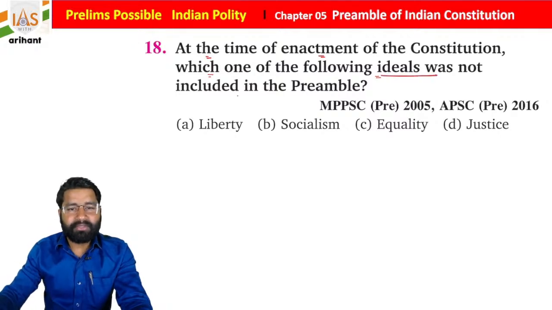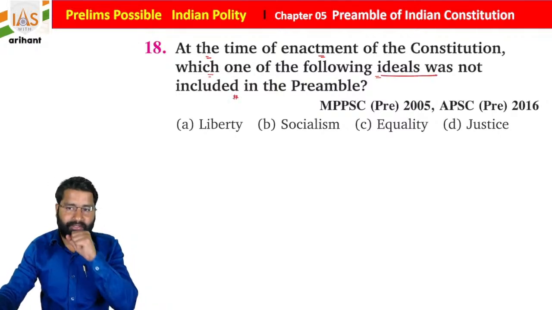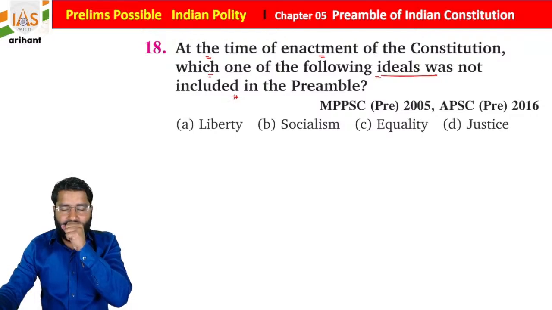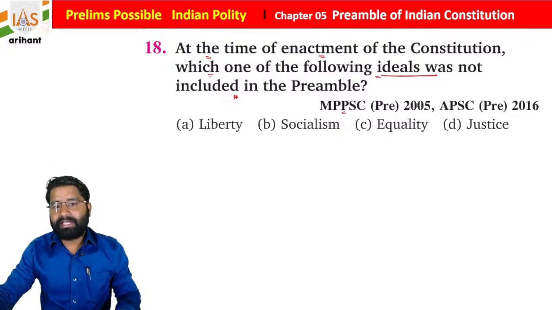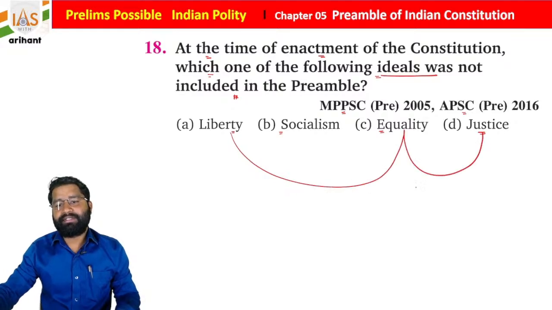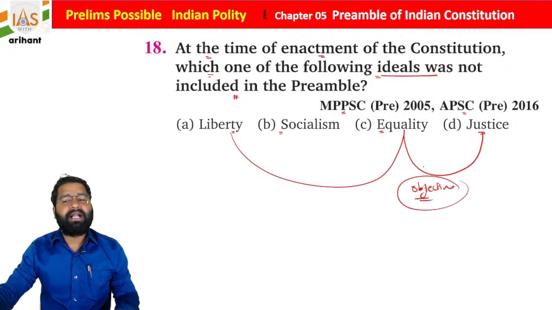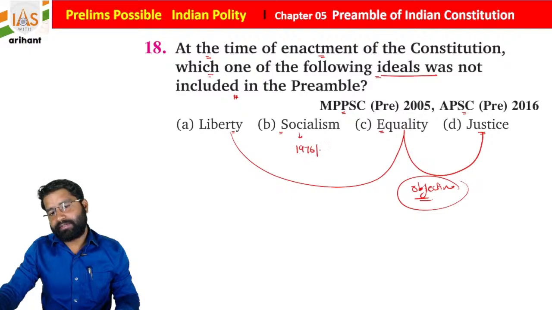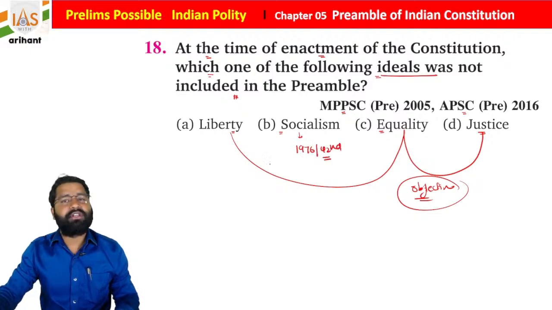At the time of enactment of the Constitution, which one of the following ideas or ideals was not included in the preamble of the Indian Constitution, students? This was in MPPSC 2005 and Assam PSC 2016. Liberty, socialism, equality and justice. Liberty, equality, justice are the objectives, and they are included already. The socialism concept was added in 1976 by the 42nd Constitutional Amendment Act.